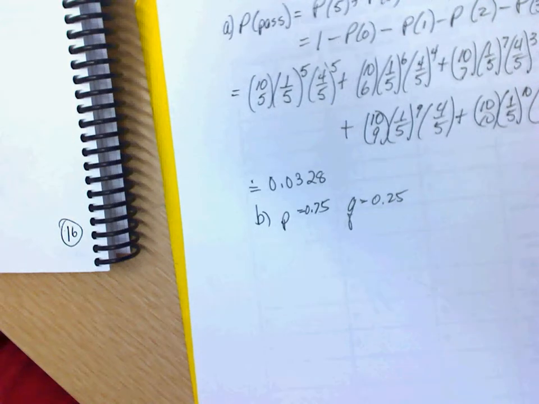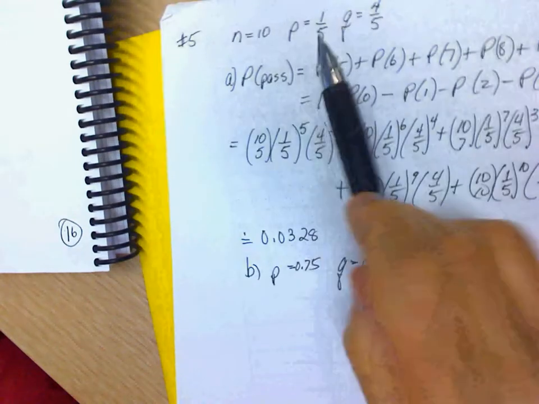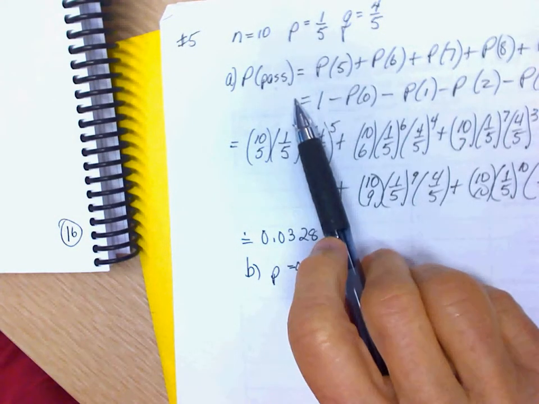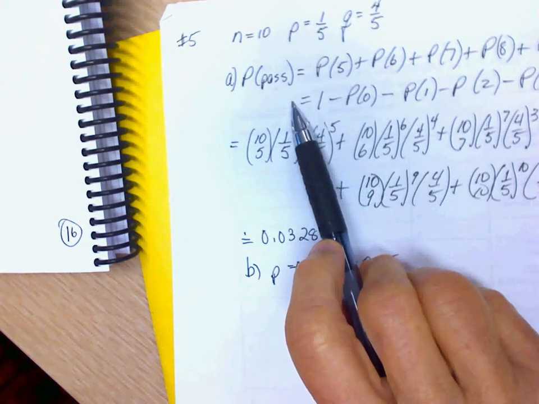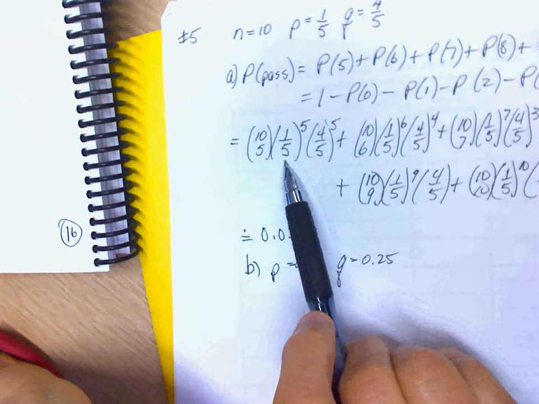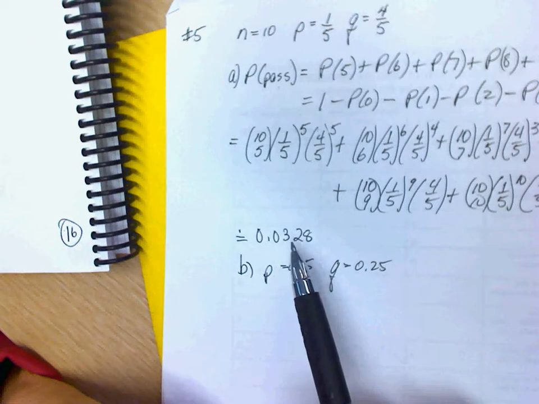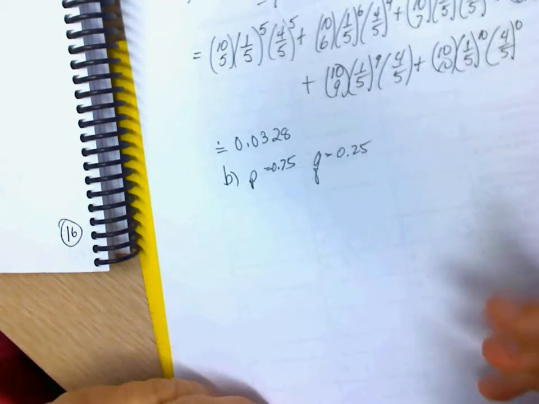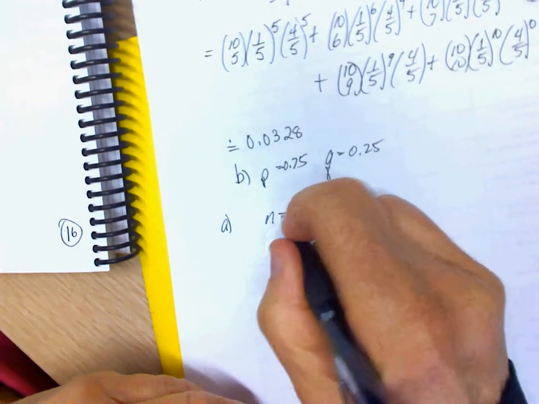Number 6, but before I go on, do you see why this is a binomial distribution? Two outcomes, you either get the question right or you don't. The probability of getting it right never changes. The probability of failure never changes. Right? Let's look at number 6. A couple is planning to have 3 children. So n is equal to 3.